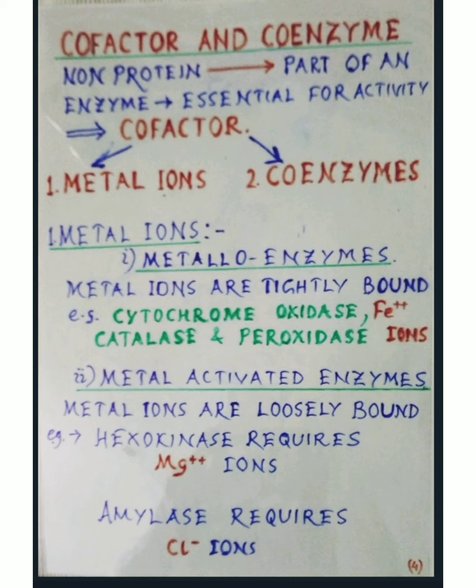Metalloenzymes. Their metal ions are tightly bound, as for example in cytochrome oxidase, catalase, and peroxidase. In all these reactions, Fe2+ ions are tightly bound with the enzymes. In cytochrome oxidase, in addition, Cu2+ ions are also bound tightly with the enzymes.